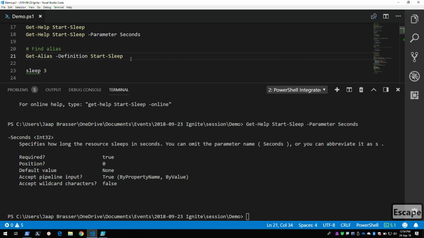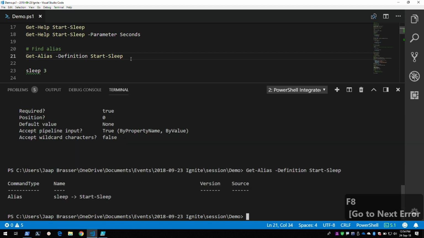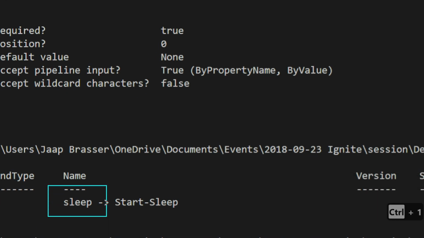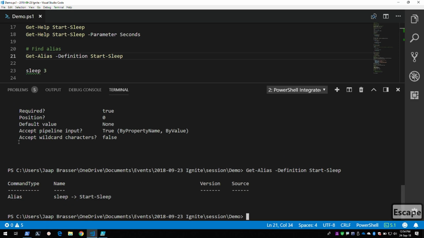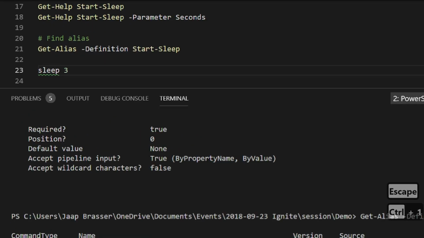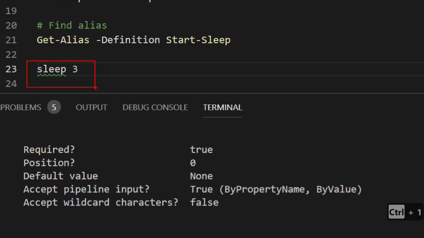Then the next thing we're going to do, we're going to find out if there's any aliases. An alias in PowerShell is usually a shorthand for an existing command. So we'll take a look if we have a shorter command available. And we can see here that we can also just type sleep. So using the fact that we know that seconds is the first parameter that it will default to if we put any input in it, and we know the alias, we can now shorten this command to just sleep 3. So now it will sleep for 3 seconds.